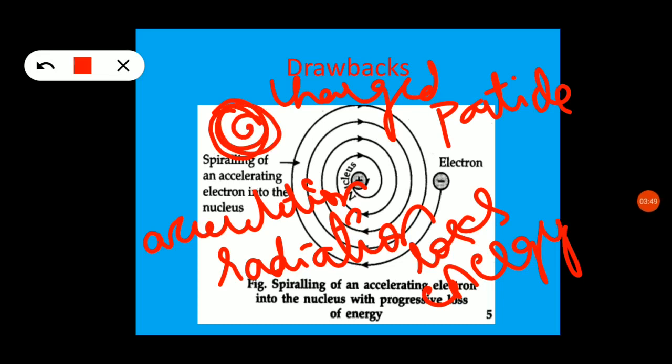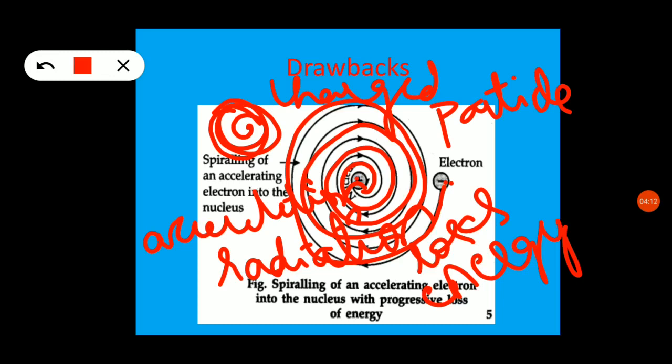This principle was used here. When any charged particle is traveling in a circular path, it will emit radiation. So the electron, moving in a circular path, will emit radiation and lose energy. When it loses energy, it will fall at the center of the nucleus.